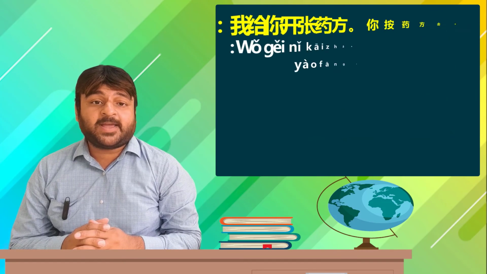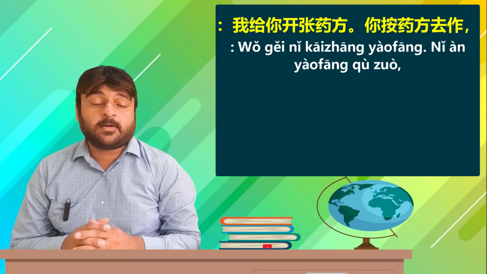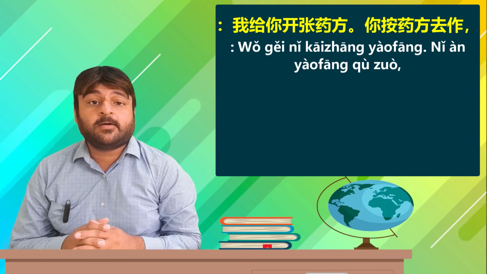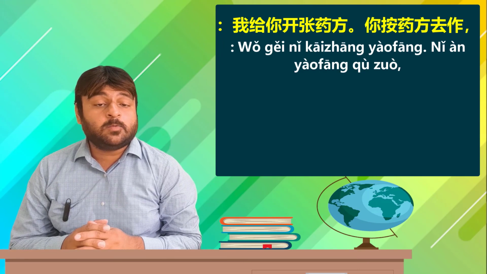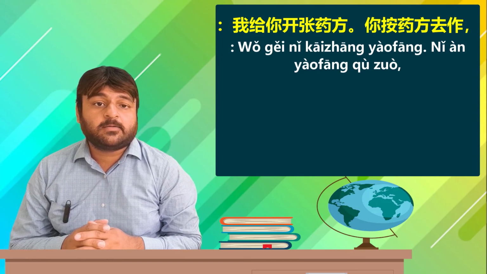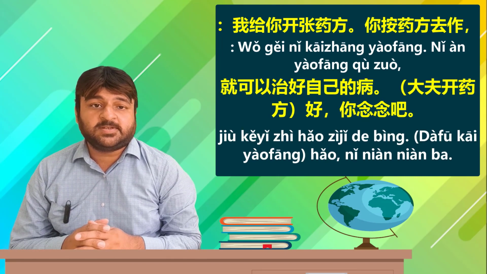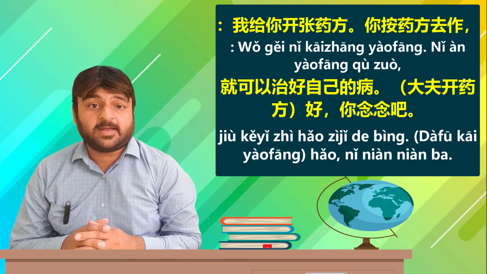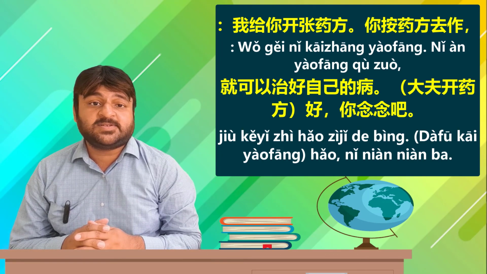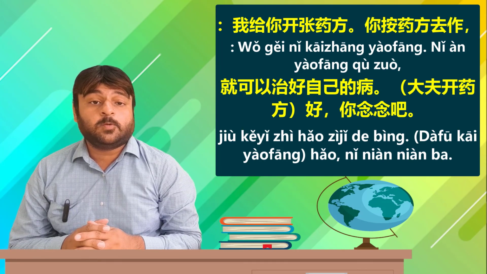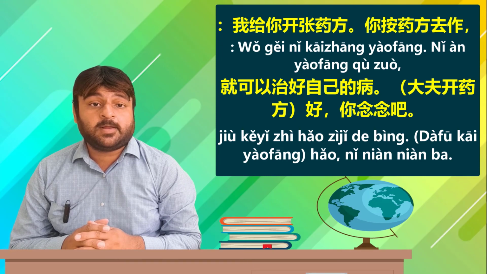Doctor says, 我给你开药方. I give you 药方, a prescription. So the doctor says, I will give you a prescription. 你按 you according to 药方 prescription. 去做 do. You work or behave according to the prescription. 就可以治好自己的病, 就 then 可以 can 治好 cure 自己 self 病 illness. You work according to the prescription and you yourself can cure or treat your illness.